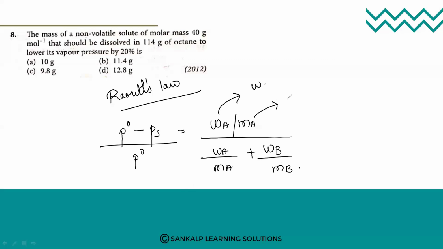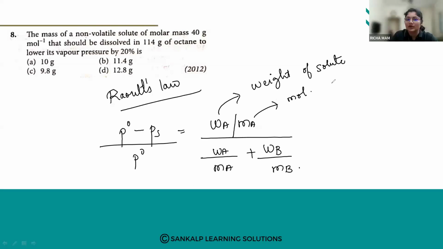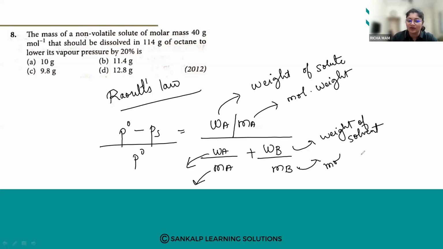And here WB is the weight of the solvent, and MB is the molecular weight of the solvent.